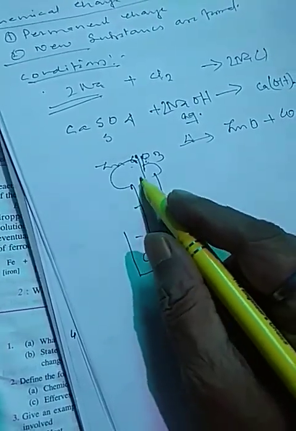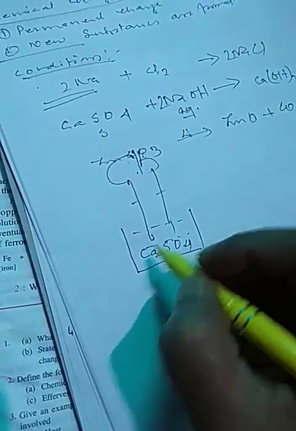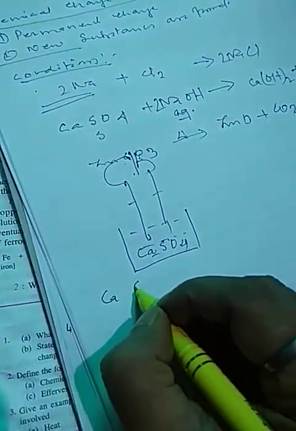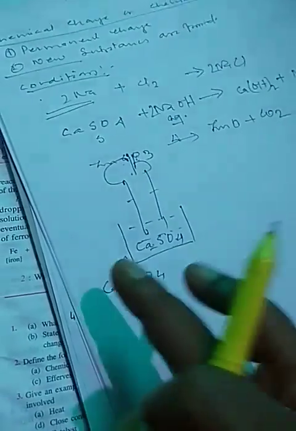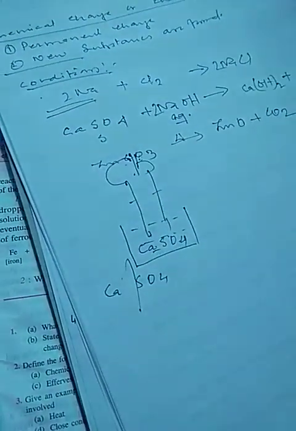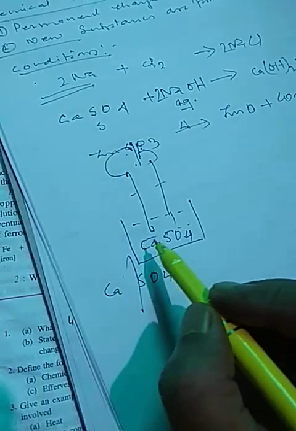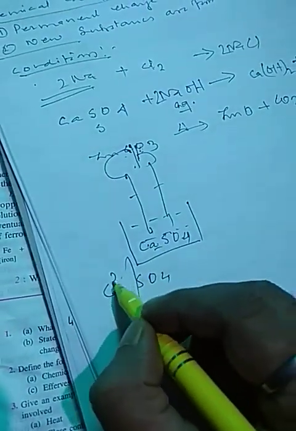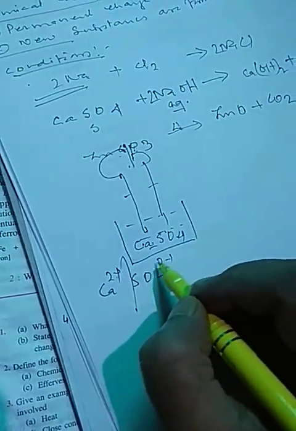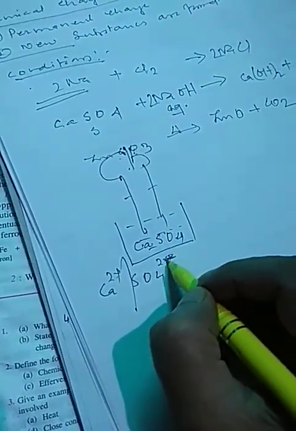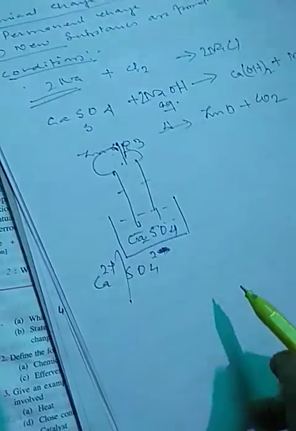When we pass electricity, calcium sulfate, which is made up of two radicals, one basic radical and another acid radical, splits. The metal will form a positive ion and the other a negative ion.